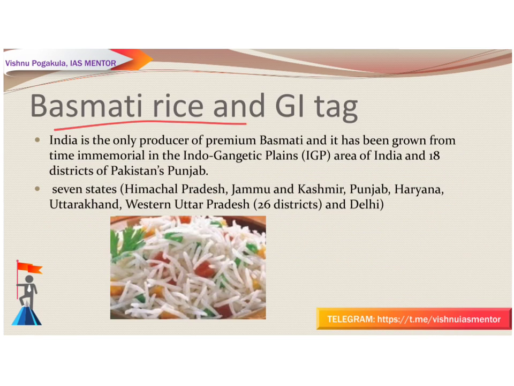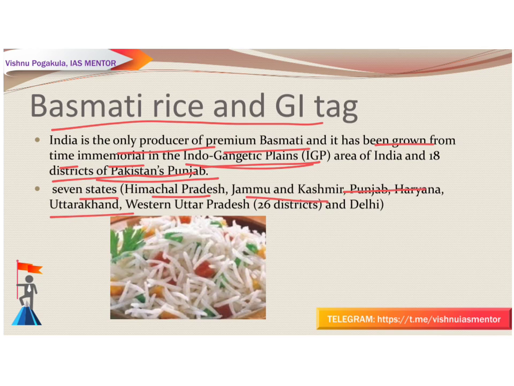So, basmati rice and the GI tag. India is the only producer of the premium basmati, and it has been grown from time immemorial in the Indo-Gangetic Plains area of India and 18 districts of Punjab, that is Pakistan's Punjab. APEDA, that is Agriculture and Processed Food Products Exports Development Authority, got the GI tag for the region located in the IGP, that is Indo-Gangetic Plains, below the foothills of the Himalayas and spread across 7 states: Himachal Pradesh, Jammu Kashmir, Punjab, Haryana, Uttarakhand, Western Uttar Pradesh, 26 districts, and Delhi.